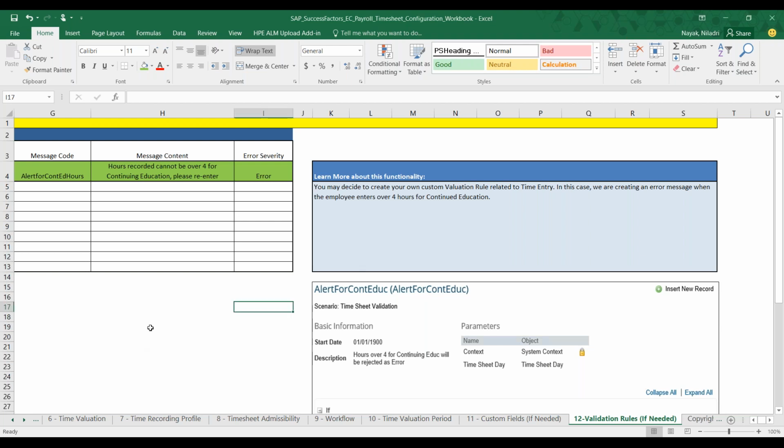Any questions here? This is very simple. Only the validation rules you have to take care of. Other than that, nothing here. Are you good? Shall we? Any questions here? Yeah, no questions.